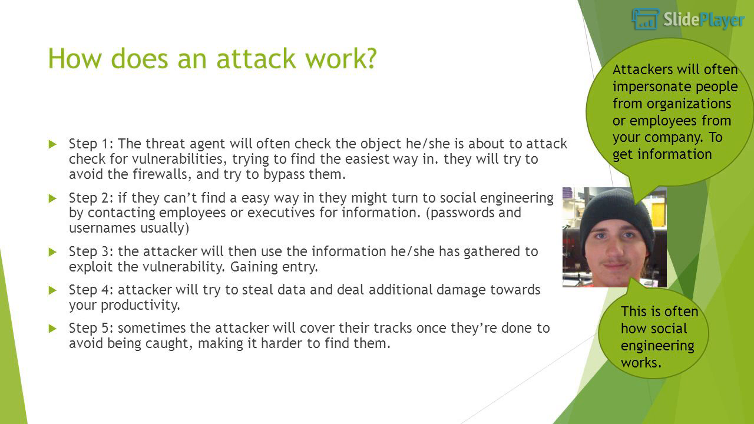Step 2. If they can't find an easy way in, they might turn to social engineering by contacting employees or executives for information. Passwords and usernames usually. Step 3. The attacker will then use the information he or she has gathered to exploit the vulnerability, gaining entry. Step 4. Attacker will try to steal data and deal additional damage towards your productivity. Step 5. Sometimes the attacker will cover their tracks once they're done to avoid being caught, making it harder to find them. This is often how social engineering works.